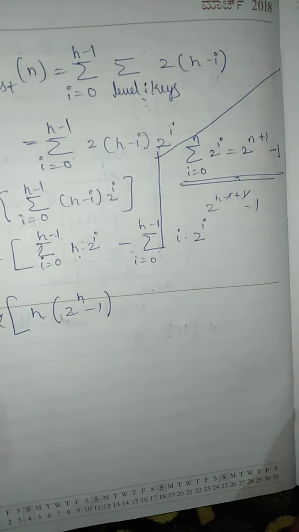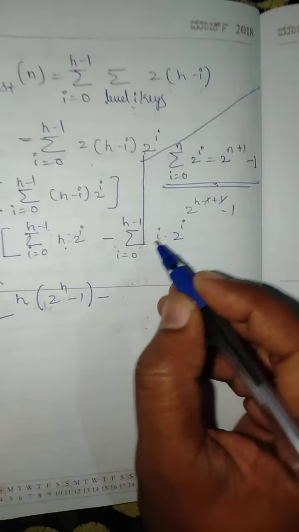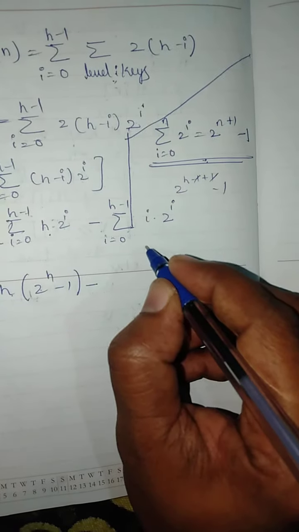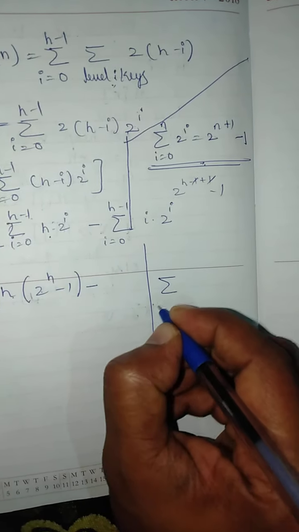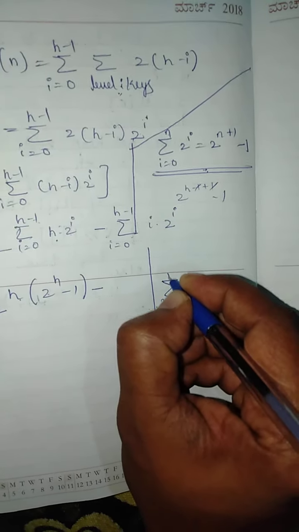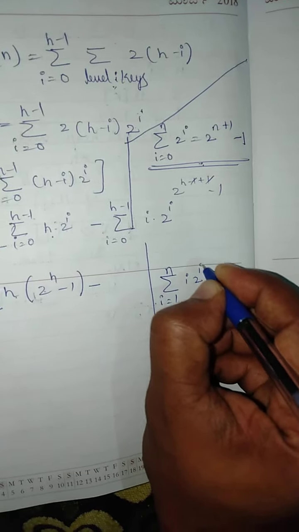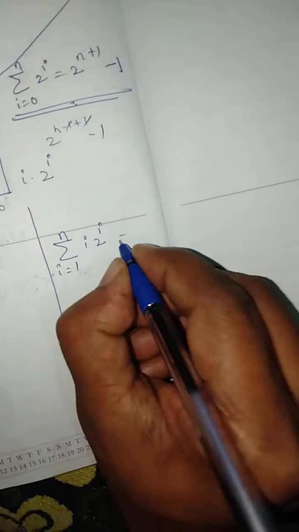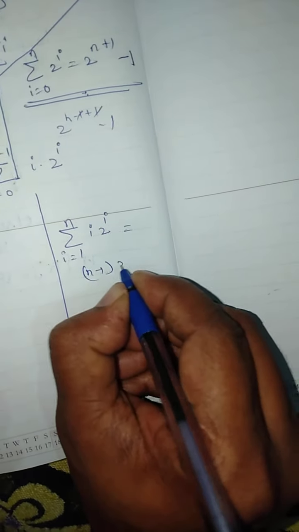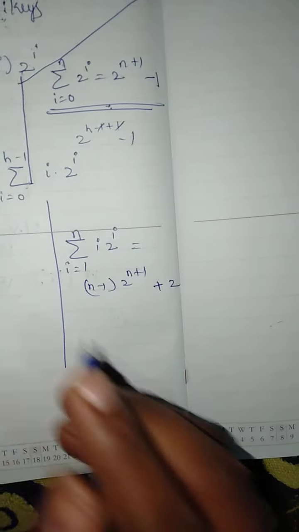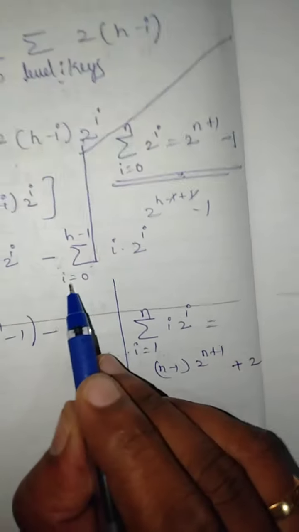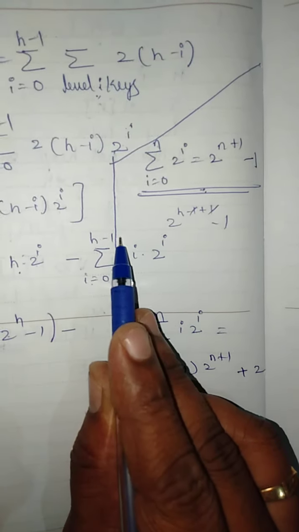Similarly, I have to apply this formula. We have one more formula: summation i runs from 1 to n of i into 2 to the power i. This formula is given by n minus 1 into 2 to the power n plus 1, plus 2, okay. Now in this case what we have is i from 0 to h minus 1.